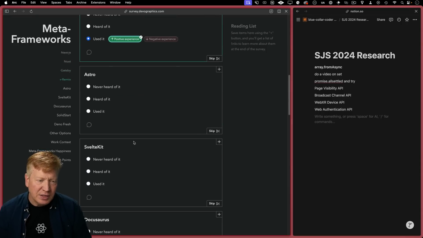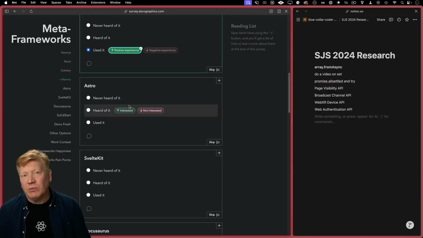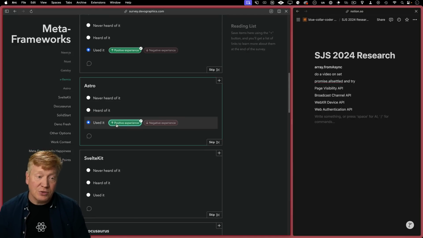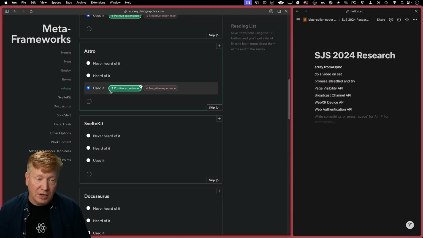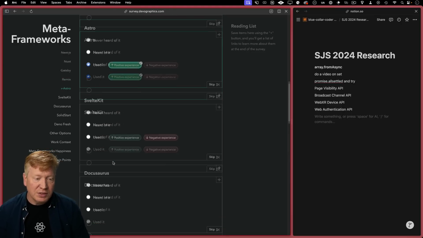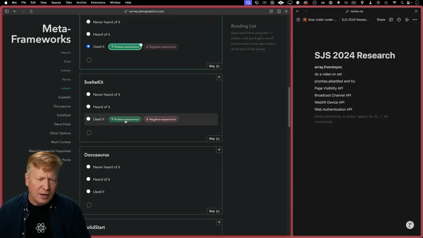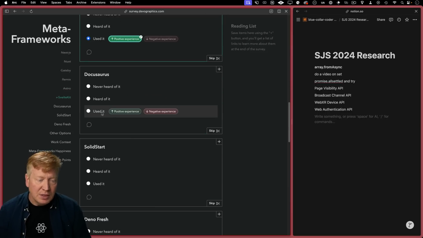Okay, I'll go with positive. Yeah, for sure. I'm a little worried about React Router 7. What does that all mean? We'll see. Oh, wow. Astro. Totally positive experience. I use that a lot. I use it when I'm not using Next. I'm probably using Astro. SvelteKit. Let's go. Yeah, definitely. Used it.